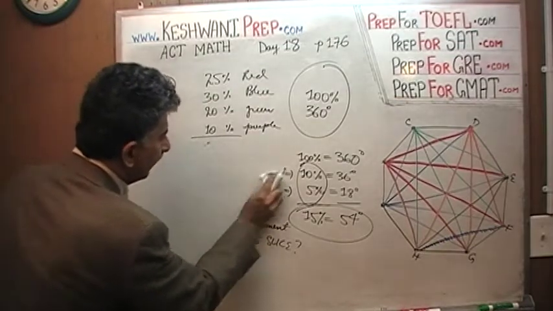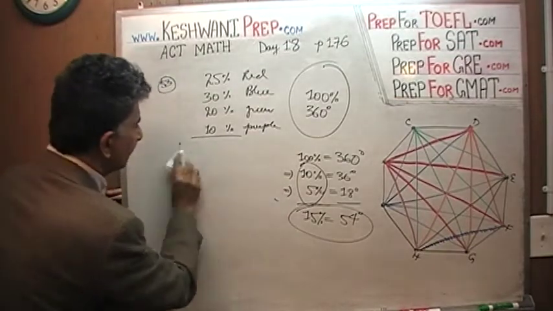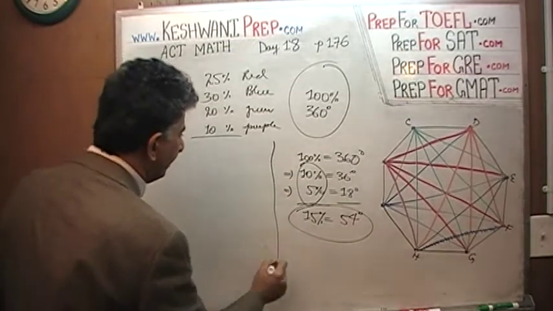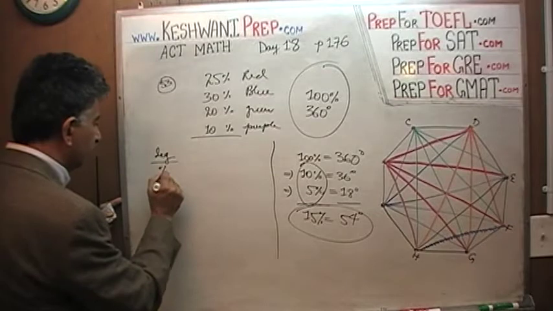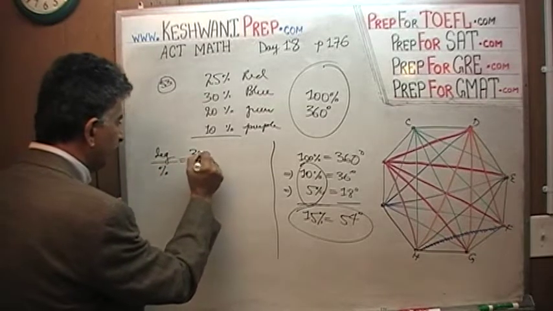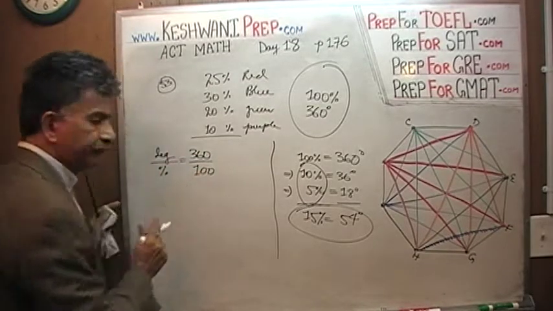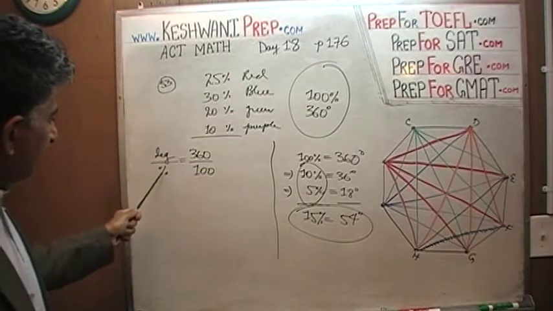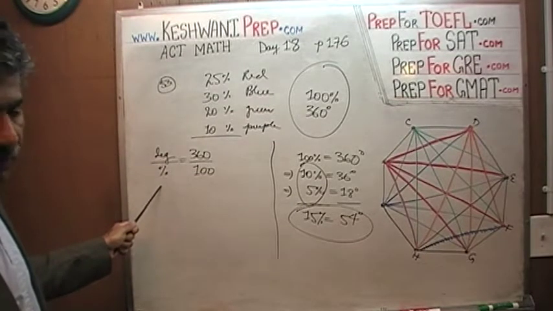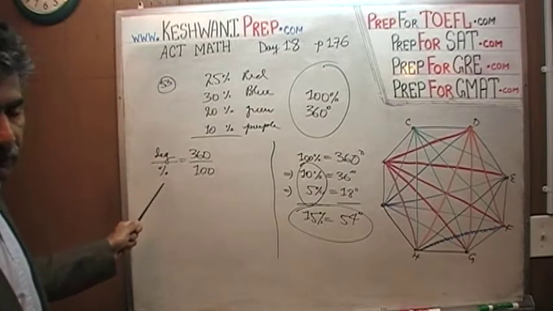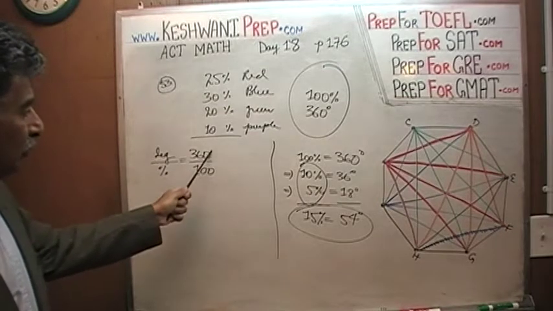Let's do it here on this side, so we can compare the two next to each other. In a proportion problem, we know that here is our degree, and here is our percentage. 360 degrees has to be 100%. Once you put the degree and the percentage labels here, we don't have to do the same thing here.